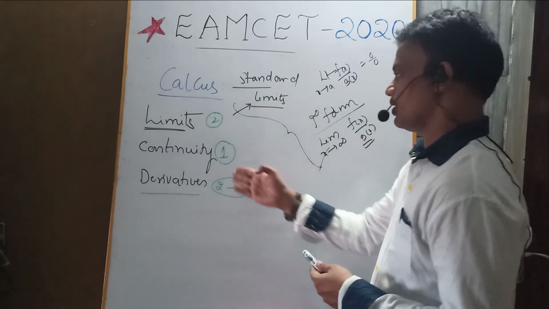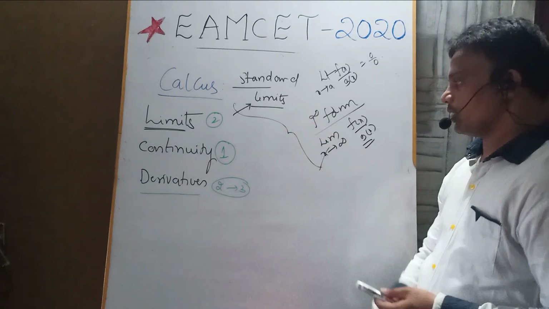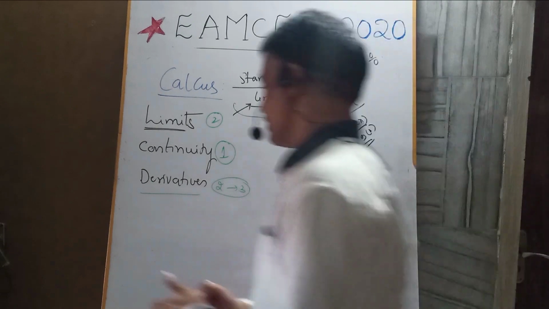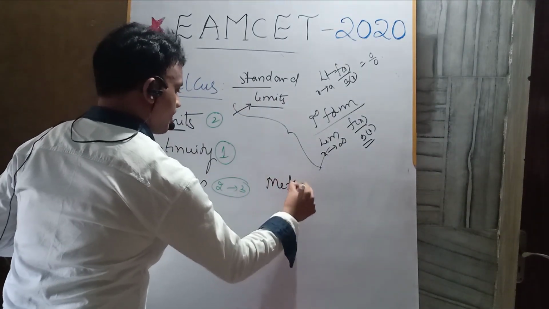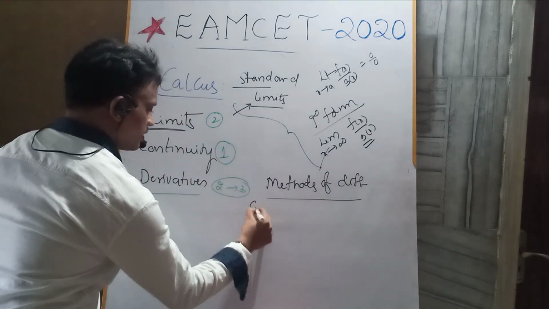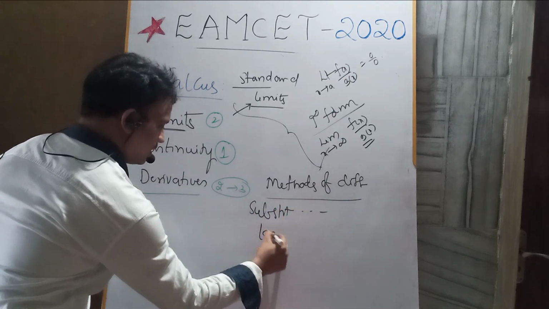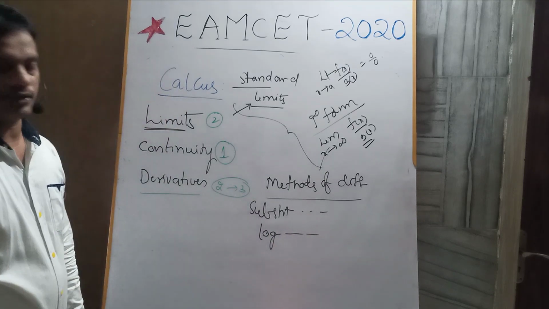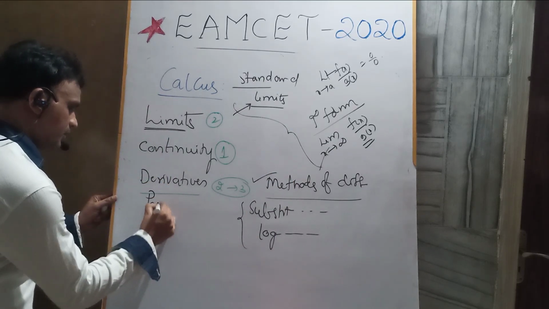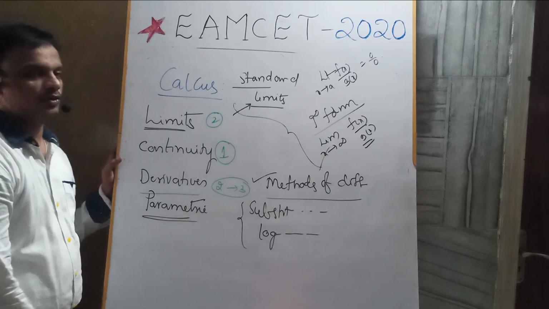And of course, from continuity, there is a chance to get one question. Of course, you know the continuity conditions. And coming to differentiation concepts, there will be a chance to get 2 to 3 questions. Please focus on the methods of differentiation. Right? Methods of differentiation. We may get the substitution method, mainly the substitution method. Okay, logarithmic differentiation. Please focus on that, mainly methods of differentiation. And parametric differentiation, when the equations are given in parametric form, how to differentiate.